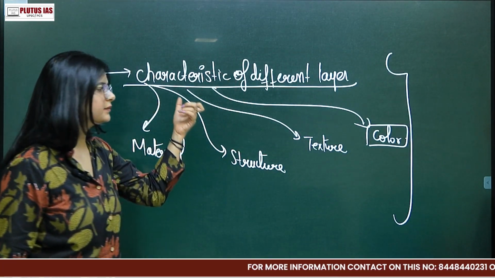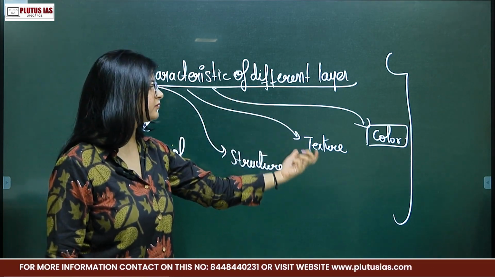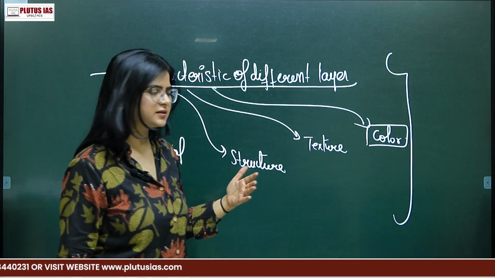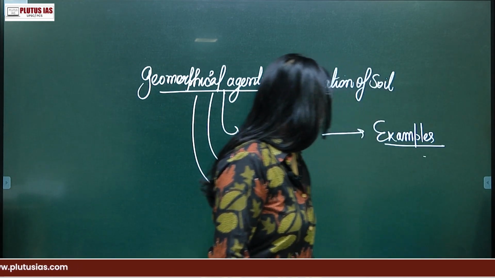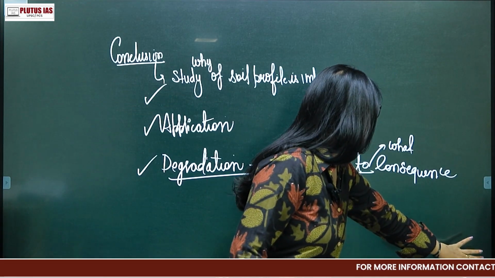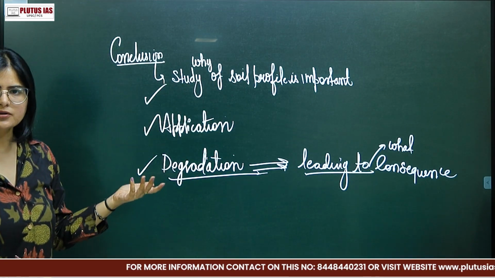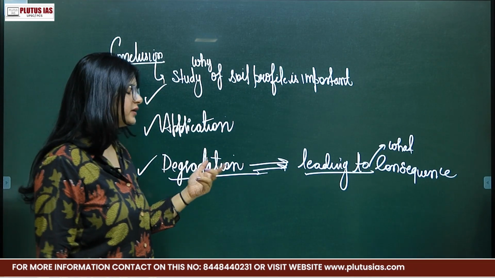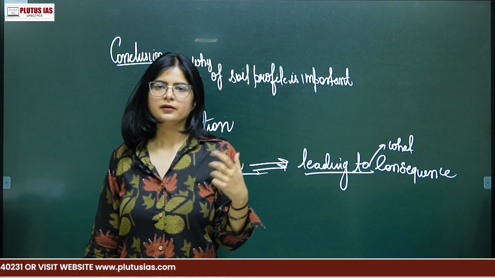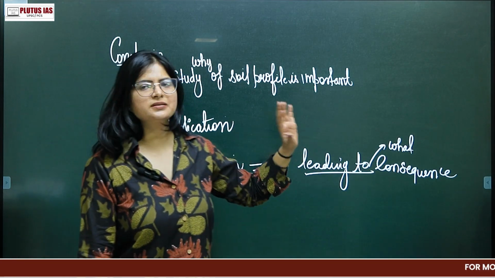Then also describe the different layer materials, what structure they have, what texture they have, what color. So describe the characteristics in detail. And in the conclusion, finally you can write about why the soil study is important, and its applications, and if degradation of soil is happening, what consequence it can lead to.